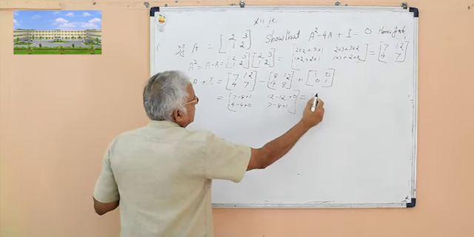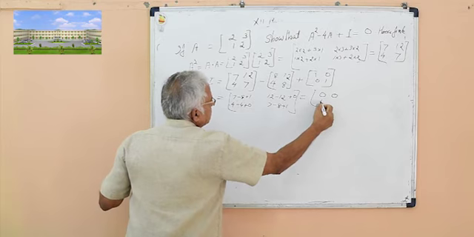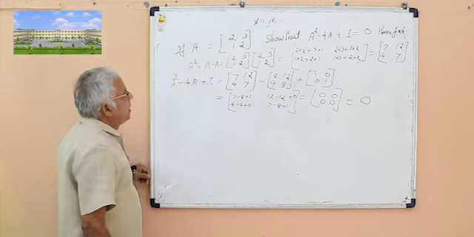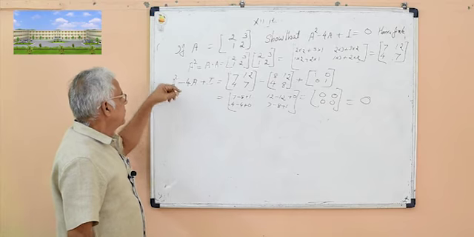Then the answer becomes 0, 0, 0, 0. This is the zero matrix. So this is the proof.